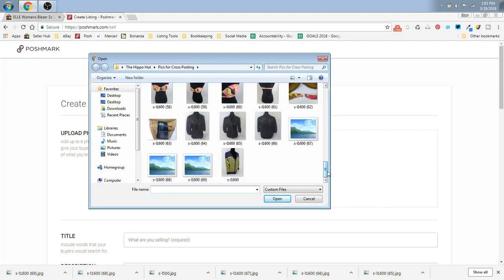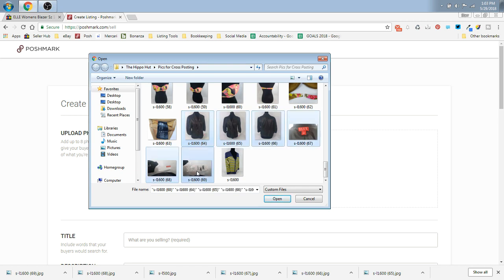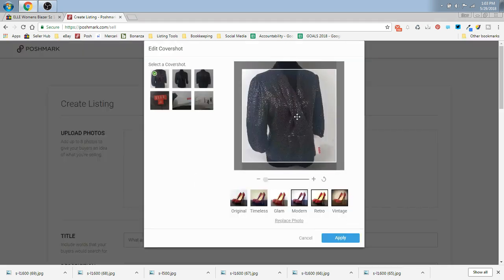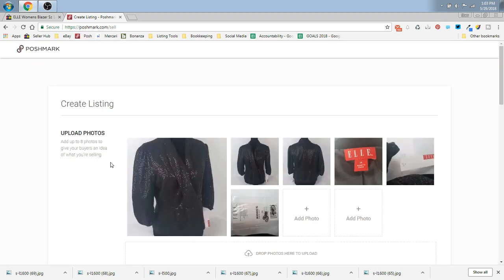Now these aren't going to look the best because Posh needs almost perfectly square photos. So you can go into an editor and play with your photos and make them nicer, make them a perfect square. But because this is just supposed to be a quick cross-posting tutorial, I'm just going to throw my photos in as is. Just keep in mind you can edit them before you go to this step. From here, I'll click the first one in the series that I want and go to the last one. I will push Shift on my keyboard and click so it grabs them all and open. And again, they're not going to look that great, but you can play with yours if you like.